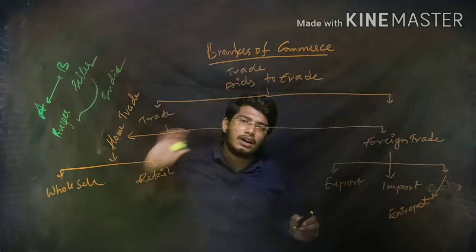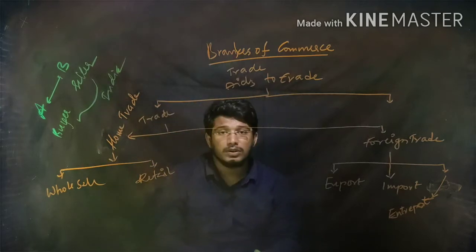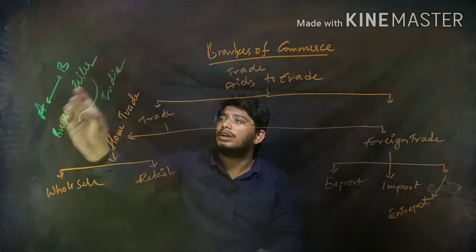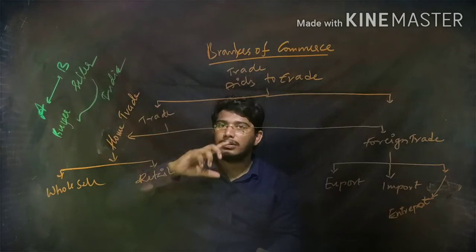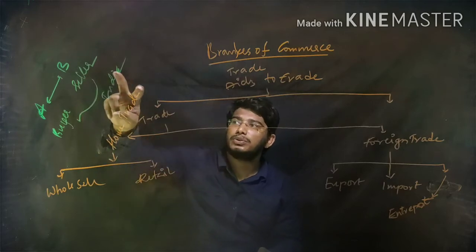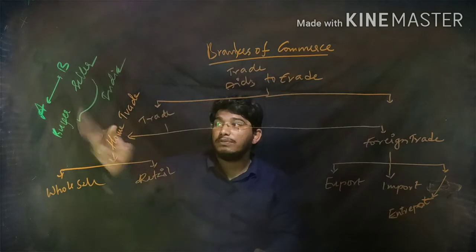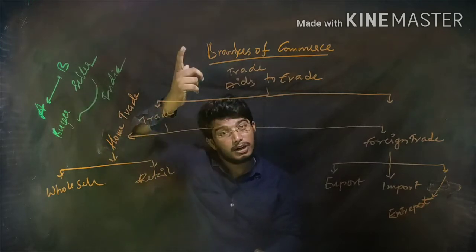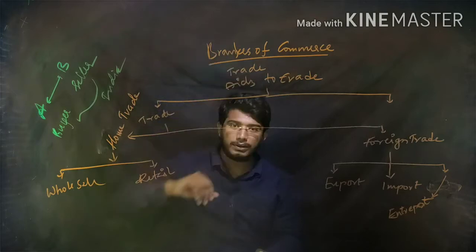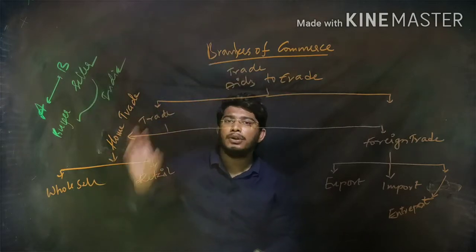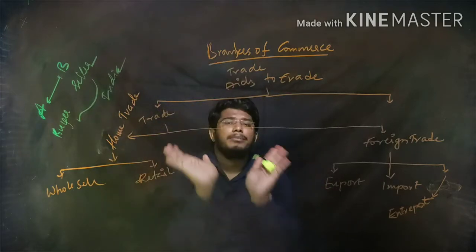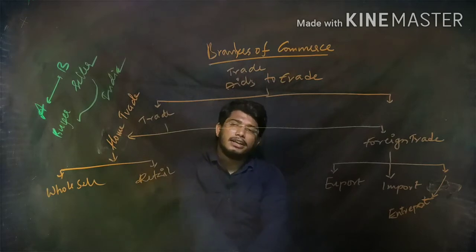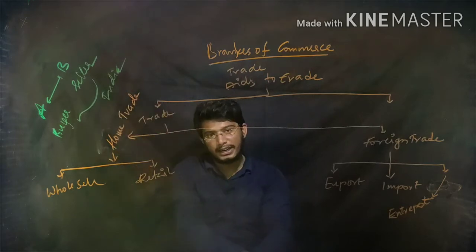Then that is called home trade only. Got it? If these two people belong to USA, there it is home trade. So if buyer and seller belong to the same country, then it is home trade.